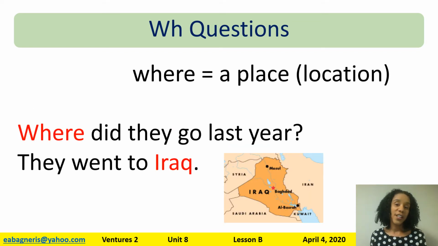We could also use where. Where is another WH word, but it's not talking about an activity. Where is asking about a place. Let's look at some examples.